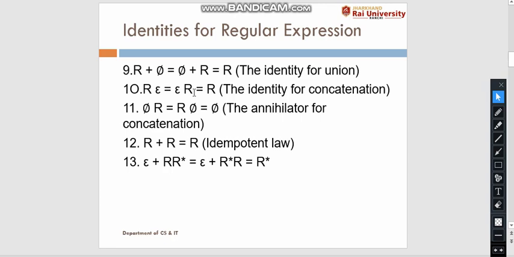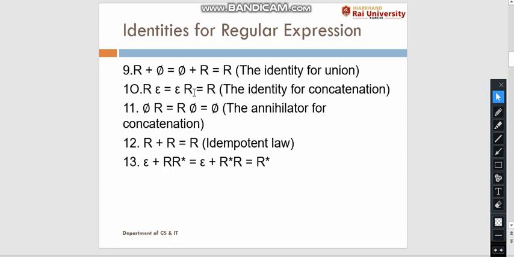And last, epsilon plus r into r to the power Kleene closure is equal to epsilon plus r to the power Kleene closure into r, which is always equal to r to the power Kleene closure. So these are the different identities for regular expressions.